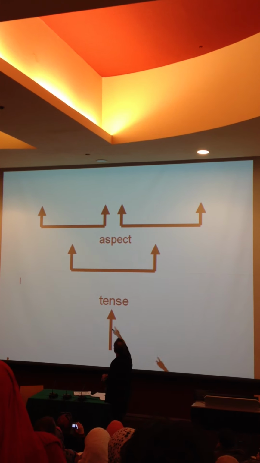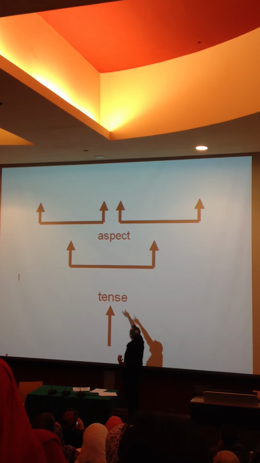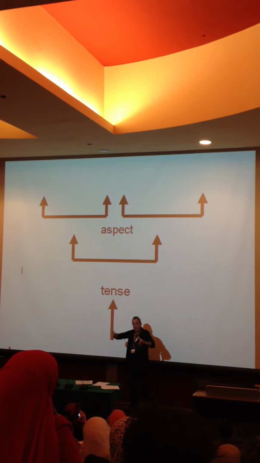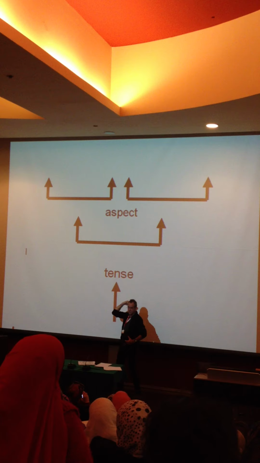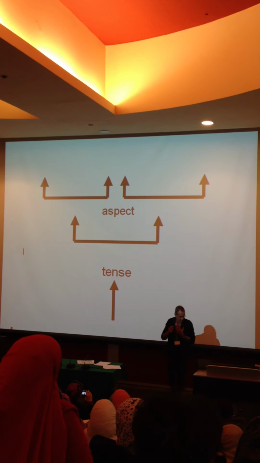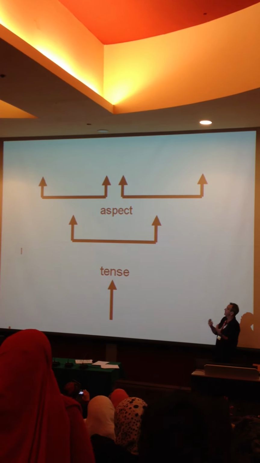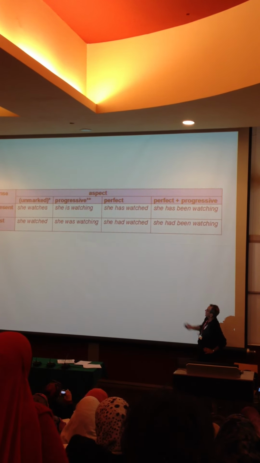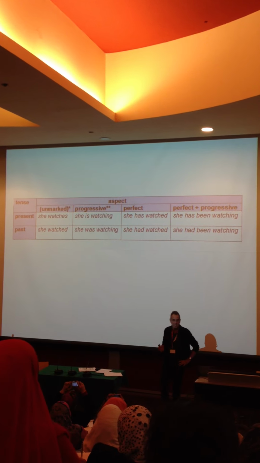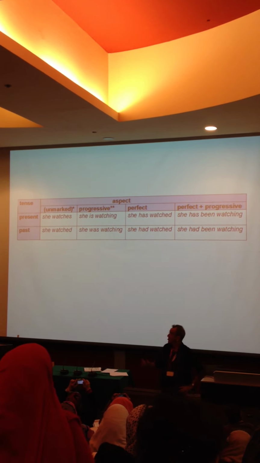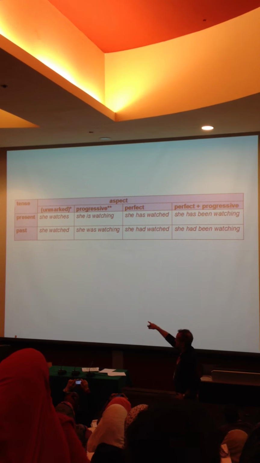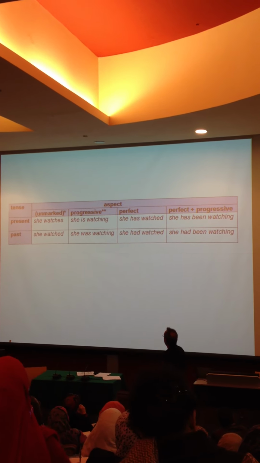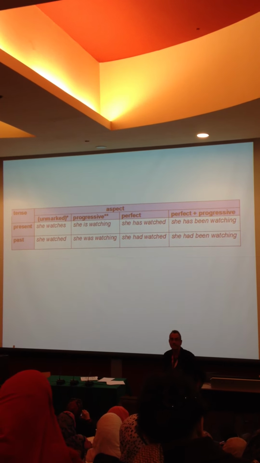And this is more to do with time. This is to do with how we see it, whether we see it as in progress or whether we see it over the shoulder. That is the history and the theory of everything you need to know about the verb system in English in just over half an hour. And then we can put it together into this nice little diagram to show this combination with or without aspect. It's a very, very simple system.